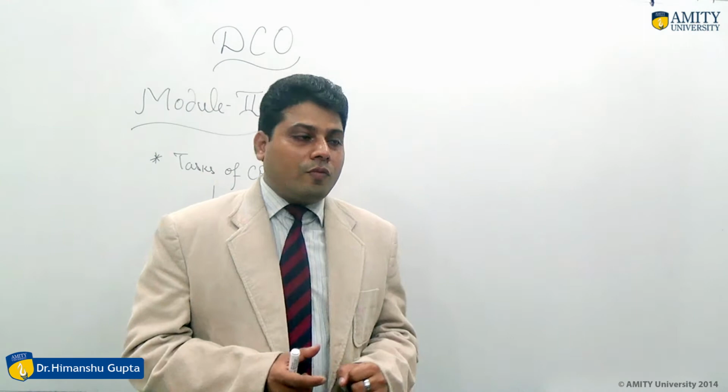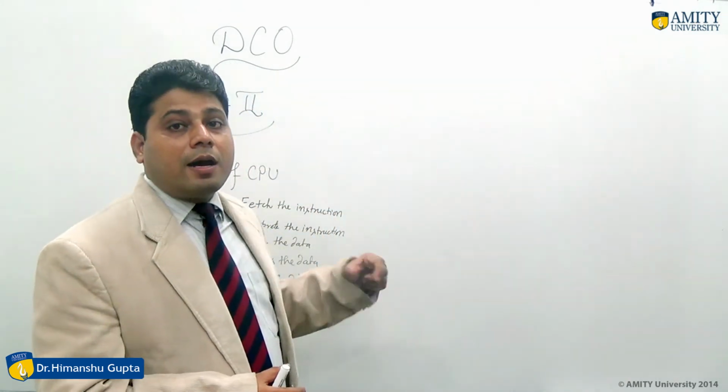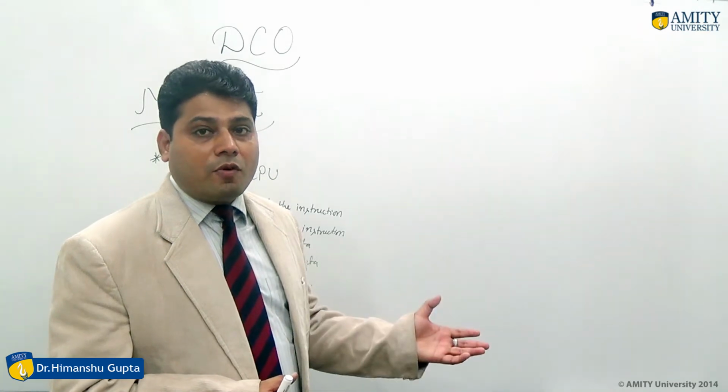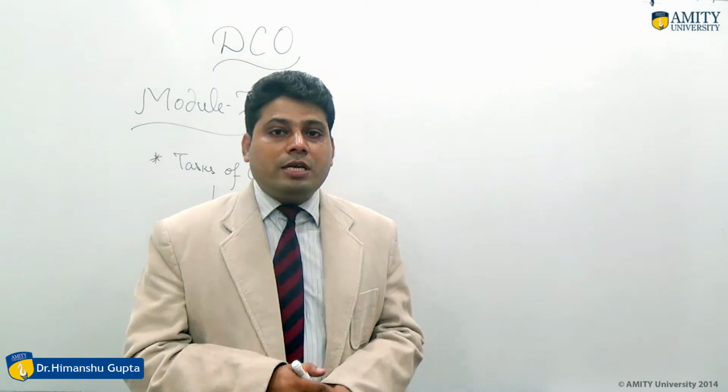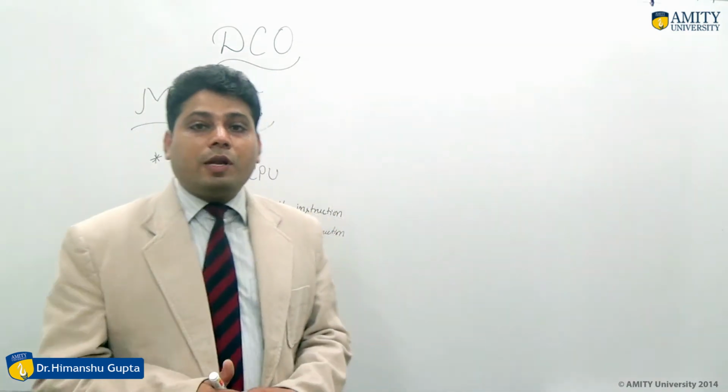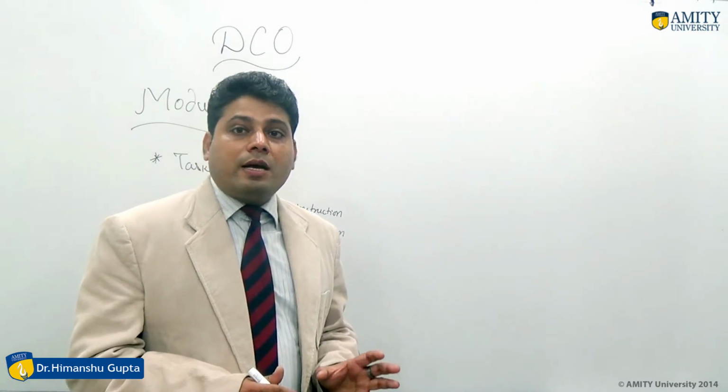So whatever instruction is provided by the user or human being, it will be in the form of high level language. So some device should be there which will convert the high level language to machine level language, which can be understood by the computer system. So in the second part we will interpret the instructions into the computable format. Third is to fetch the data. We will extract the data and then process the data, and whatever result we get after processing, we will write the data. So these are the basic 5 tasks of the computer which will be controlled by the central processing unit.